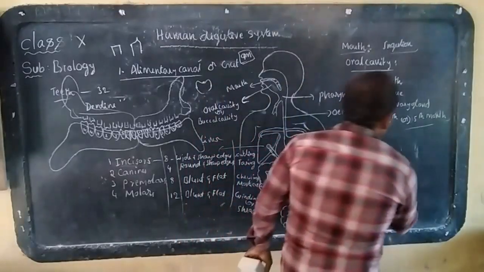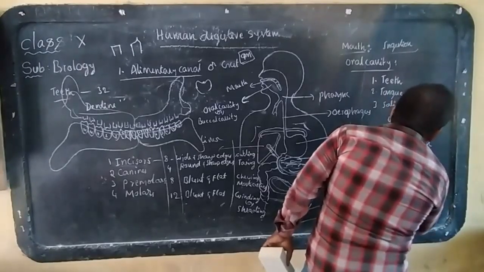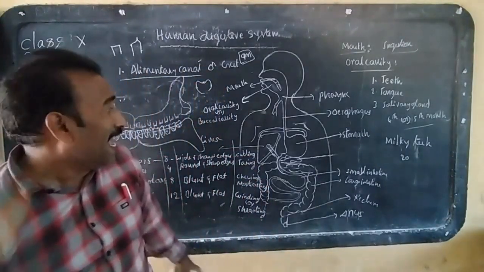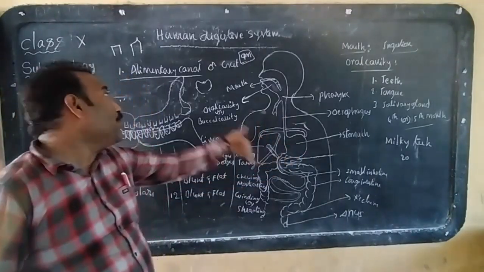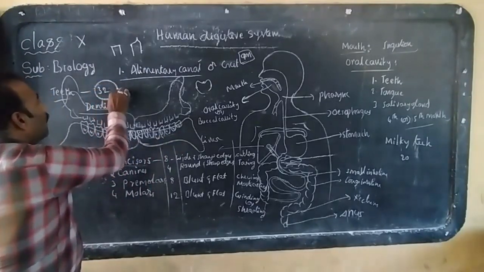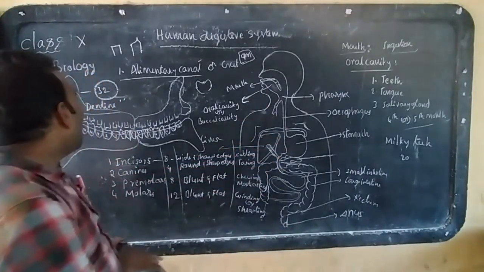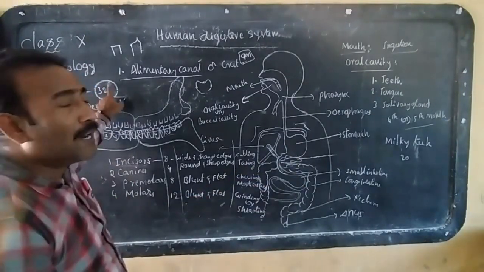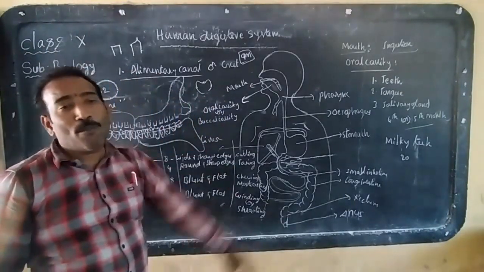What teeth are formed first? They are called milky teeth. Milky teeth are 20 in number. At the age of 9 years, the milky teeth drop off. Again, new teeth are formed. These are called permanent teeth. Permanent teeth are 32. Milky teeth are 20. That means in a human being, teeth are formed twice.